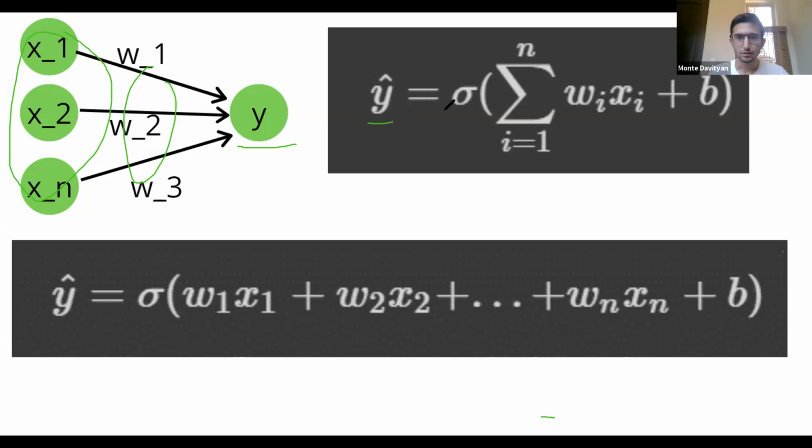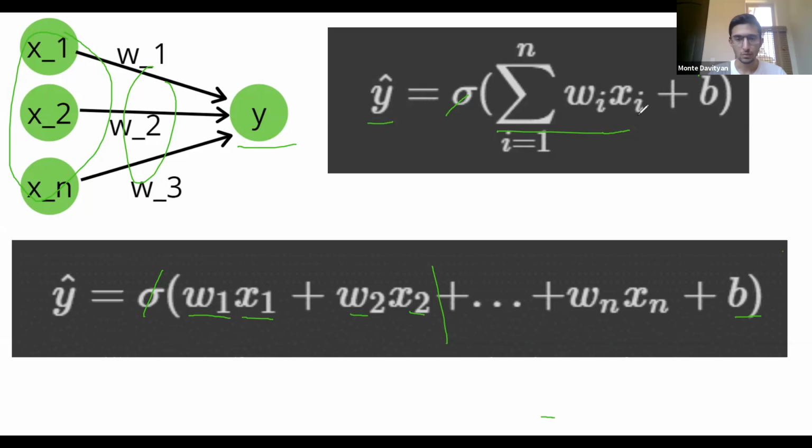Our prediction is going to be equal to, ignore this part for now, I'll talk about what that is later, the summation of our weight, which is our slope, times our input plus the y-intercept. If we expand this formula, if you aren't familiar with summation, this just means that we add it all up together. Ignoring this sigmoid for now, I'll explain that later, we have our first weight times our input, plus our second weight times our input, plus however many inputs we want. If we have 2 inputs, then we stop here. We only have 2 weights and 2 inputs, plus our bias.